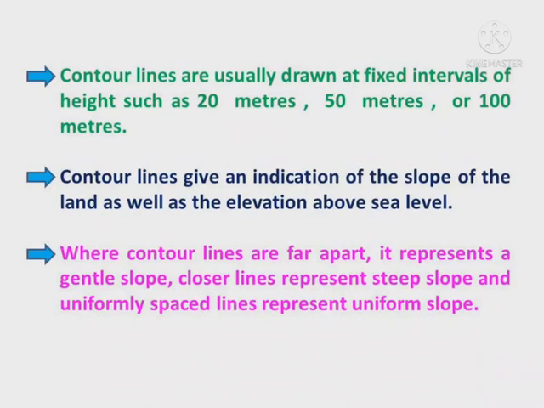Contour lines are usually drawn at fixed intervals of height such as 20 meters, 50 meters or 100 meters. Contour lines give an indication of the slope of the land as well as the elevation above sea level. Where contour lines are far apart, it represents a gentle slope. Closer lines.